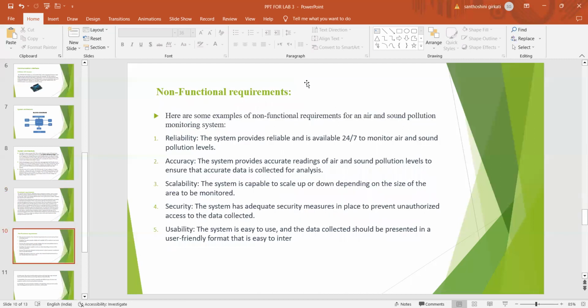Here are some non-functional requirements, which are reliability, accuracy, scalability, security, and usability. Reliability is that the system provides reliable service, available 24 by 7 to monitor air and sound pollution. Accuracy is that the system provides accurate readings of air and sound pollution levels to ensure accurate data is collected. Scalability is that the system is capable of scaling up or down depending on the size of the area to be monitored. Security is that security measures are in place to prevent unauthorized access to the data collected. Usability is that the system is easy to use and data collected should be presented in a user-friendly format that is easy to interface.